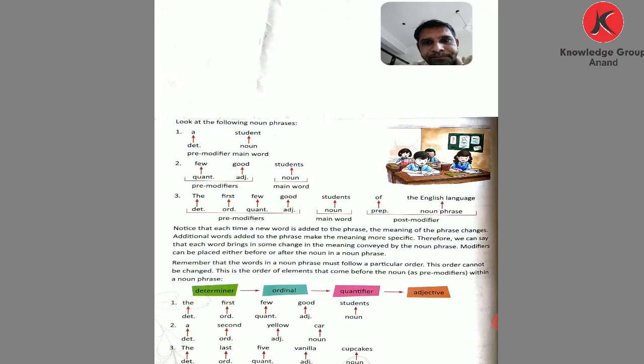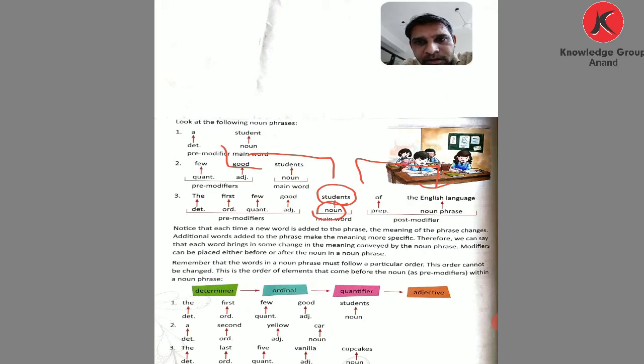Now keep in mind this third one. Here this is the main word, the noun, with a pre-modifier before it and a post-modifier after it. See, the first few good students of the English language. The first few good students alone doesn't give complete sense.